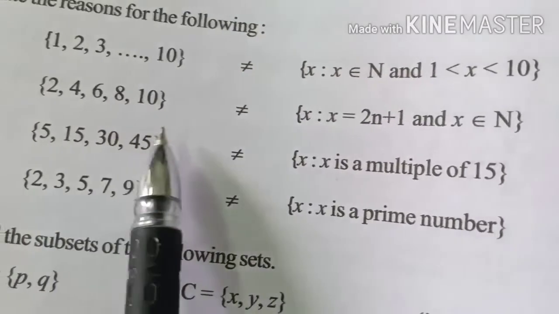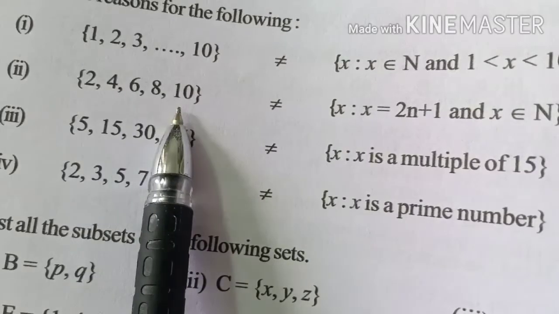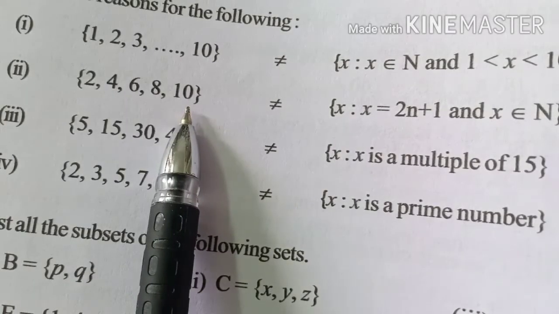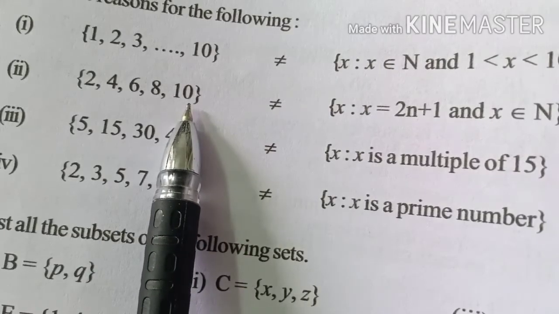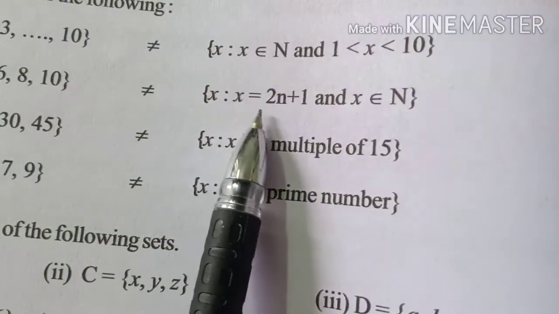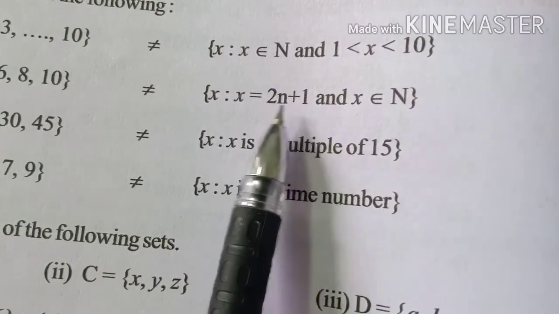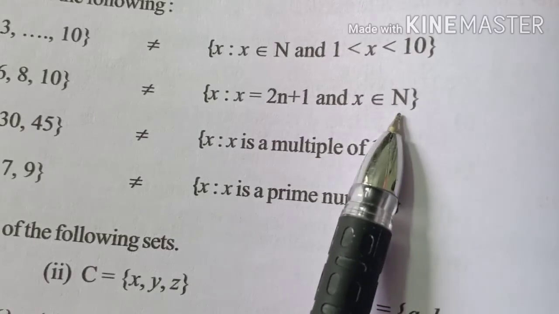Okay, let us see this question. The set 2, 4, 6, 8, 10 means these are the even numbers, less than or equal to 10. Okay, what about this right side? Let us see. x is such that x is equal to 2n plus 1, and x is an element of N.